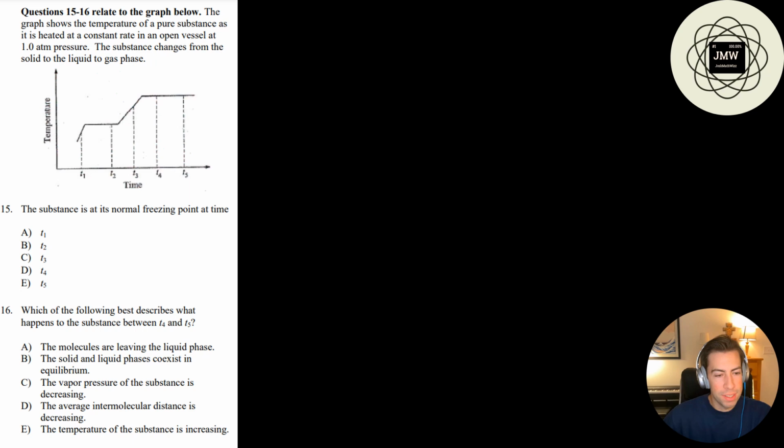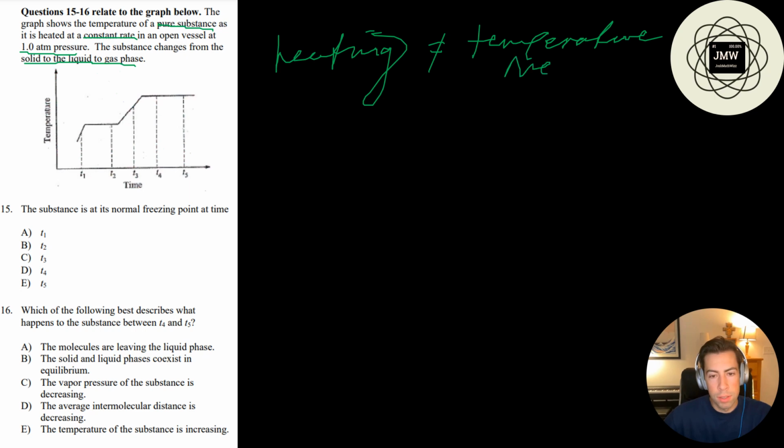Okay, so the substance is at its normal freezing point at time... Which time? Well, I guess I should read this first part. The graph shows the temperature of a pure substance that is heated at a constant rate in an open vessel at 1 atmosphere pressure. The substance changes from the solid to liquid to gas phase. Okay, guys, so heating is not always equal to temperature increase. We can see that when we look at this graph because I'm heating it, but the temperature, because it's a straight line here, is keeping that same value. So it's not always equal to the temperature increase.